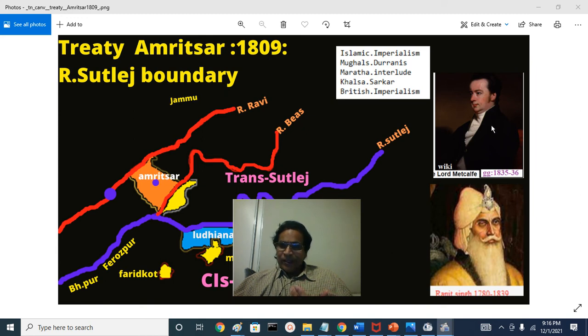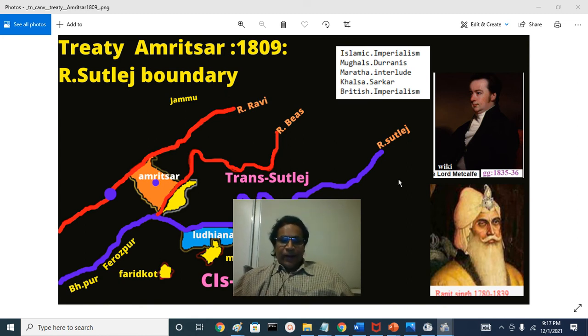You can see the importance: the negotiator later raised himself. If you say 1810 plus 25 or so, he became the Governor General, and he had very cordial relations with Maharaja Ranjit Singh himself.